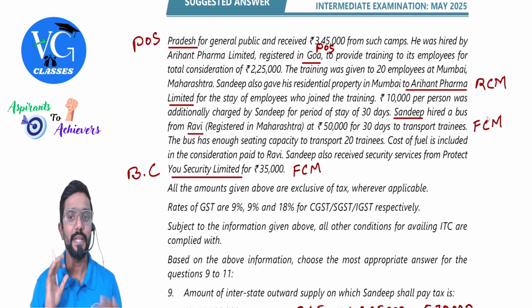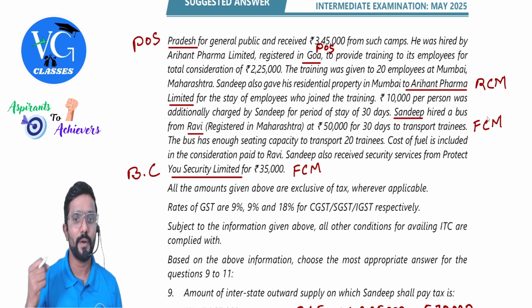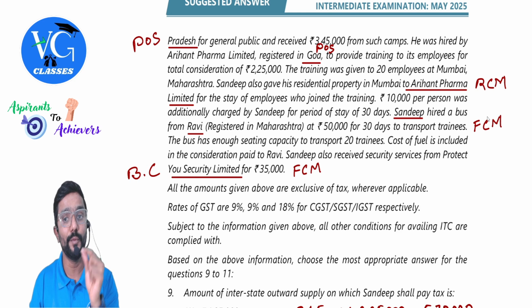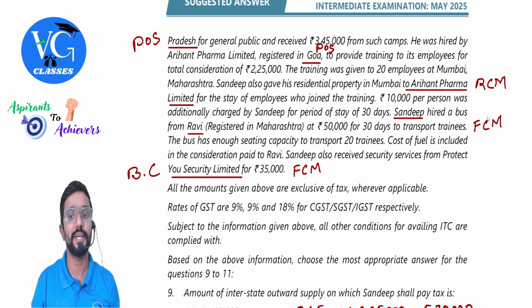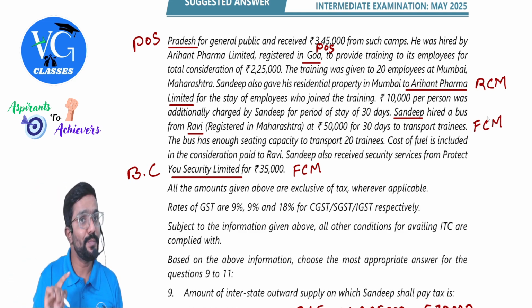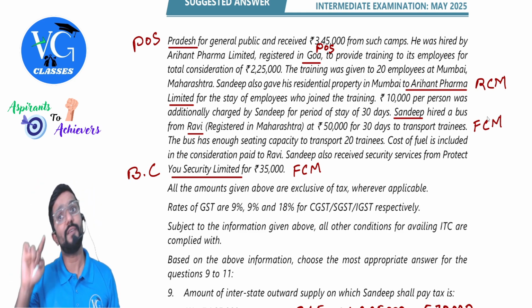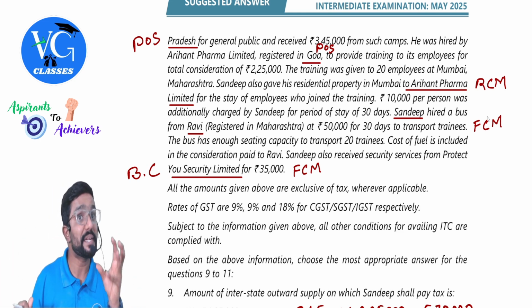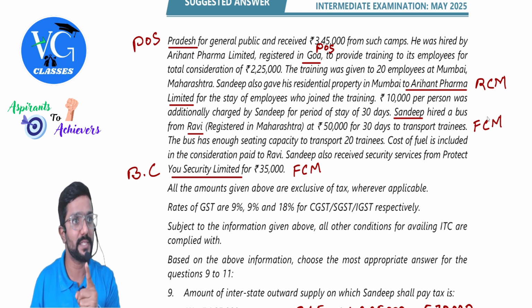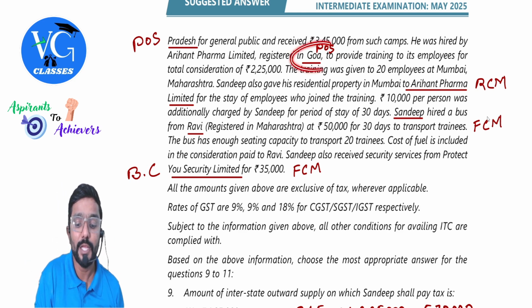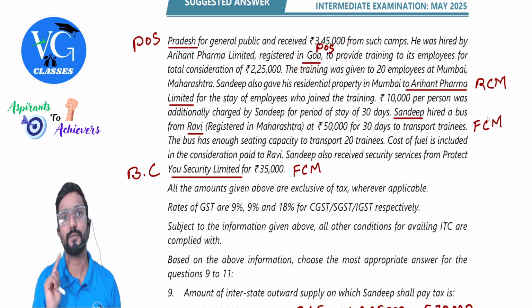The training was given to 20 employees at Mumbai, Maharashtra. Sandeep also gave his residential property in Mumbai to Ariant Private Limited for stay of employees who joined the training. Guys, Sandeep is giving training to the employees of Ariant Pharma Limited. So who is the recipient here? Not the employees. It is Ariant Pharma Limited, which is a B2B supply. For B2B supply, the location of the recipient is the place of supply.